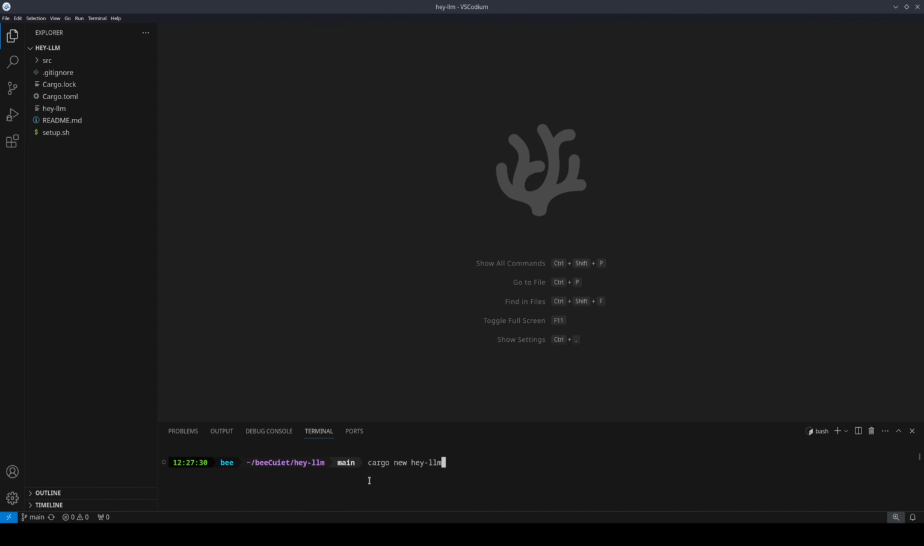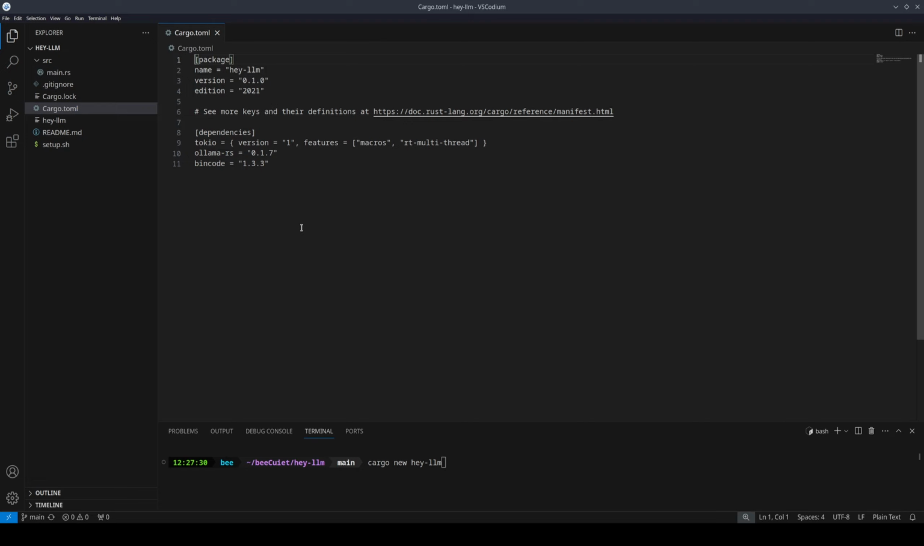So I'm calling this Hey LLM, and what I did to start this off was I ran cargo new hey-llm, and it basically created a Hello World application for me. We've got the main file over here, we've got the Cargo dependencies list, we've got the package lock, and I added a README. I added this setup.sh, which I'll talk about later, this executable, which I'll also talk about later, and just a .gitignore. The first thing we have to do is set up our dependencies.